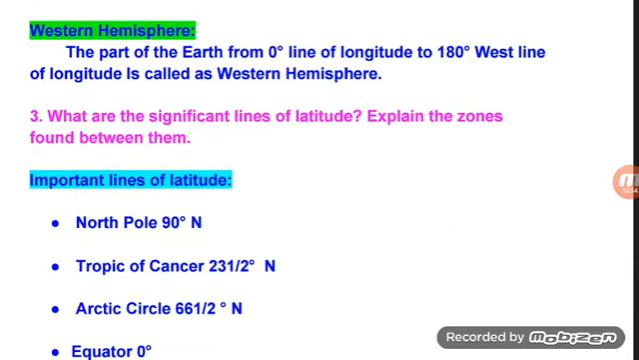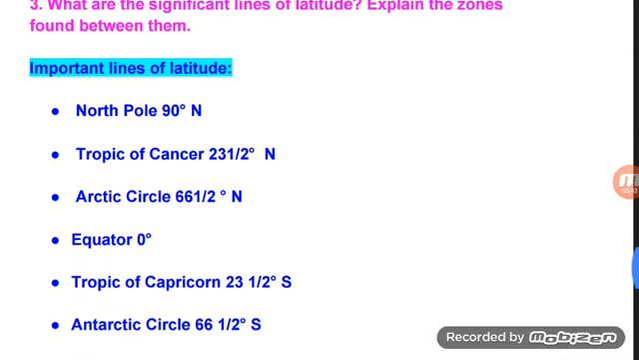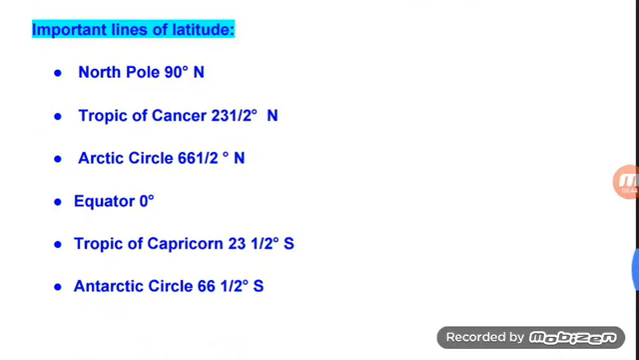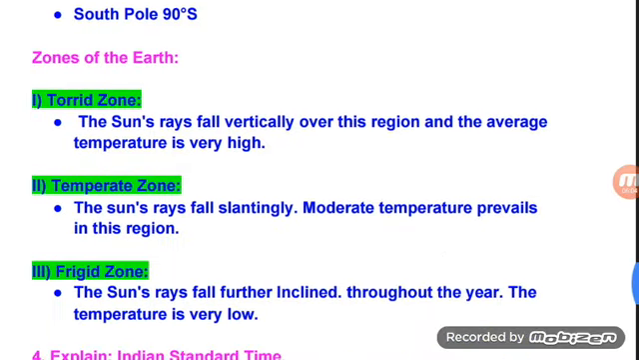What are the significant lines of latitude? Explain the zones found between them. Important lines of latitude. North Pole 90 degree. Tropic of Cancer 23.5 degree north. Arctic Circle 66.5 degree north. Equator 0 degree. Tropic of Capricorn 23.5 degrees south. Antarctic Circle 66.5 south. South Pole 90 degrees south.